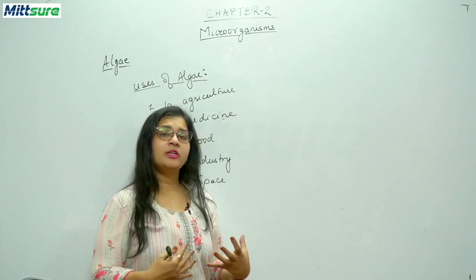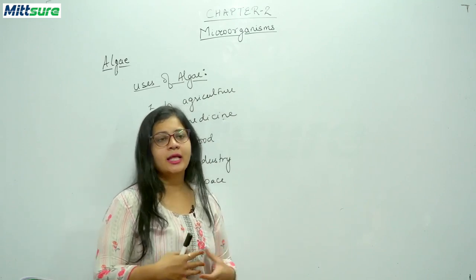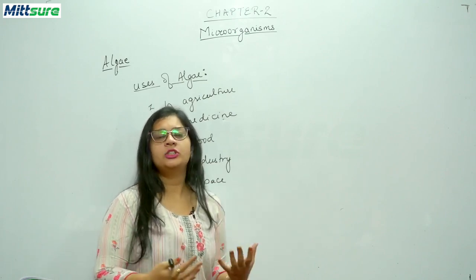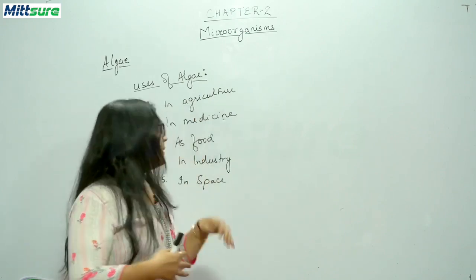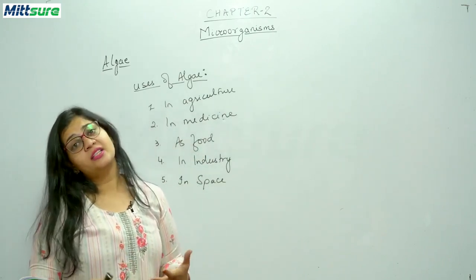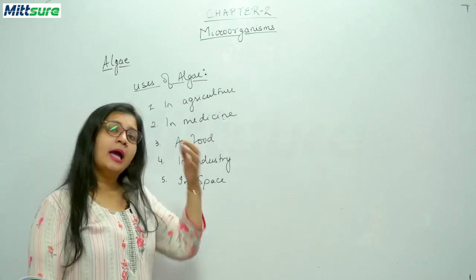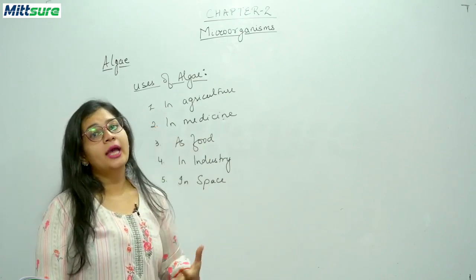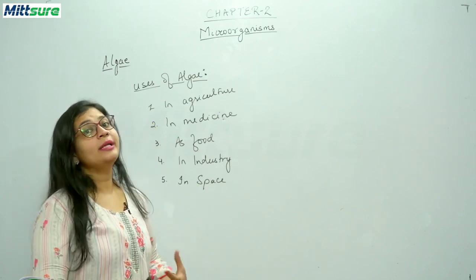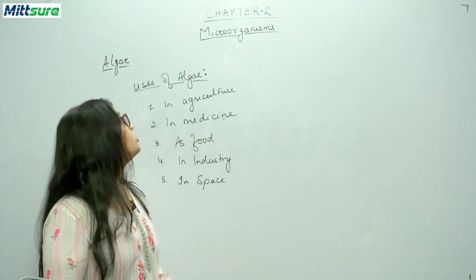पहले क्या होता था? The spaceships used to carry water, and they used to separate this water and form hydrogen and oxygen. Oxygen is used by the humans, and the oxygen and the hydrogen were used by the spaceship as fuel. Nowadays what is happening is this algae is carried there, and this algae gives out oxygen, and this oxygen is used by the humans, and after this the algae is also eaten by the humans so that it can be utilized. So these are the uses of algae.